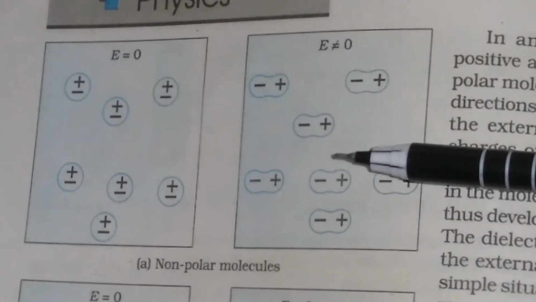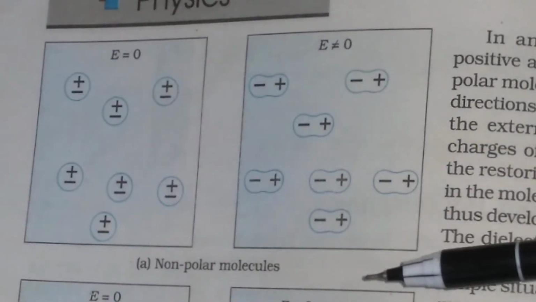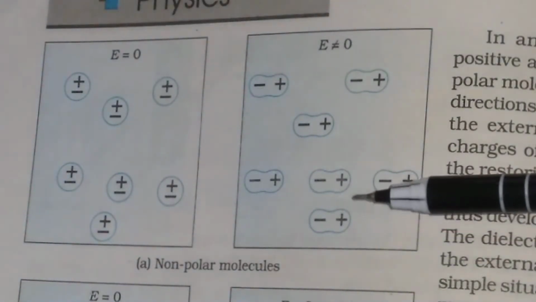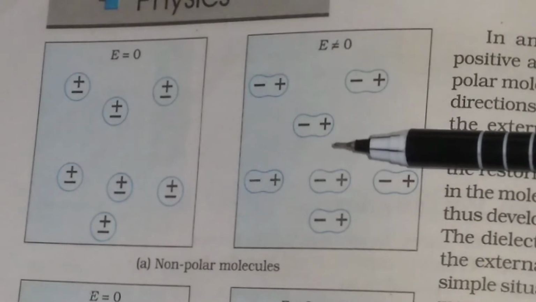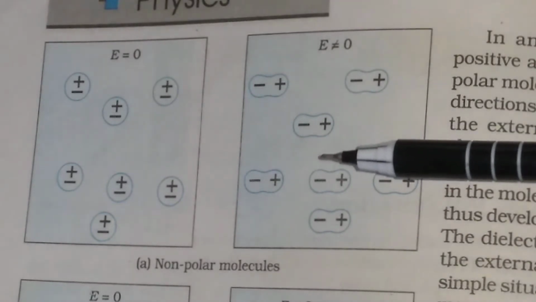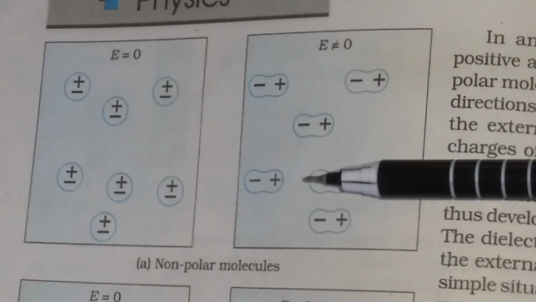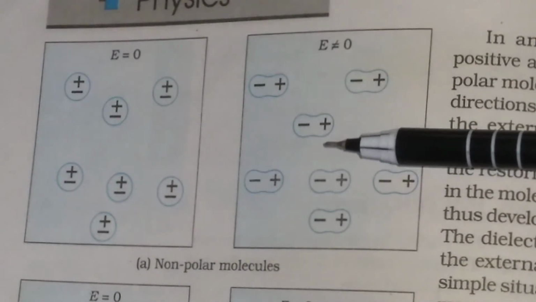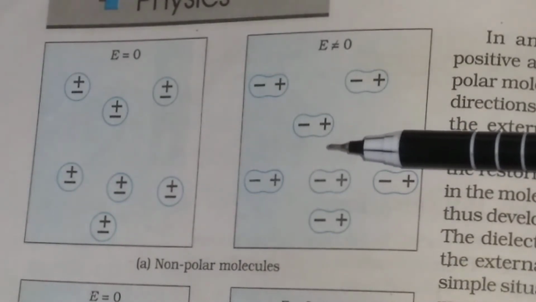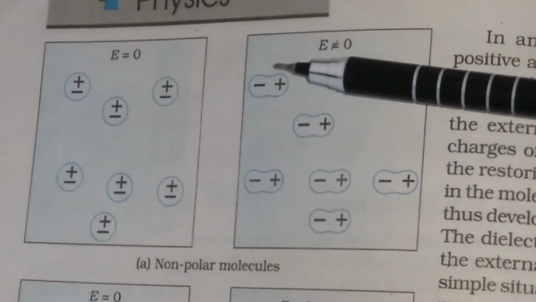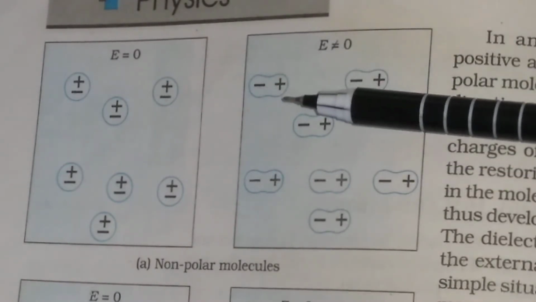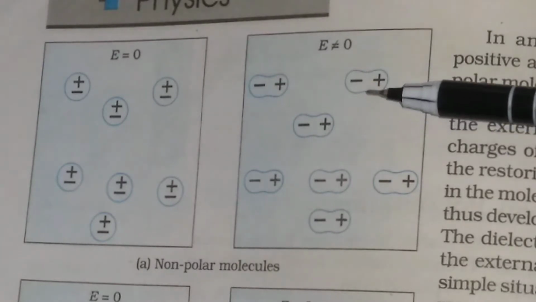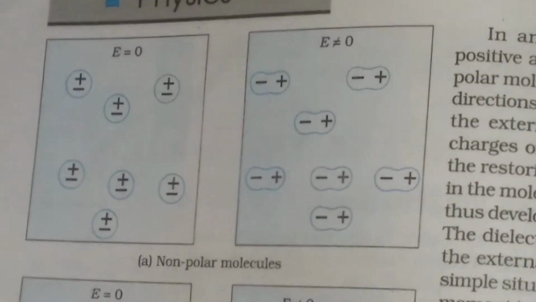The displacement stops when the external force on the charges is balanced by the restoring force due to the internal fields in the molecules, and this is called the stretching mechanism. The non-polar molecules thus develop an induced dipole moment.